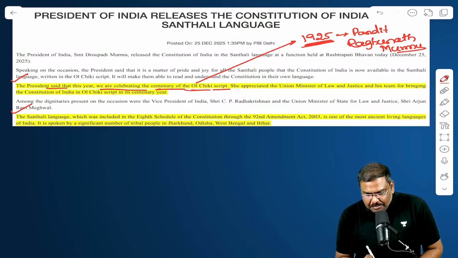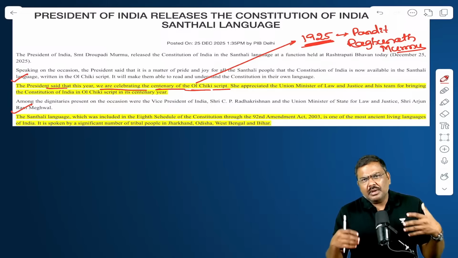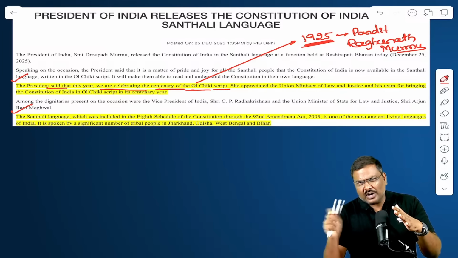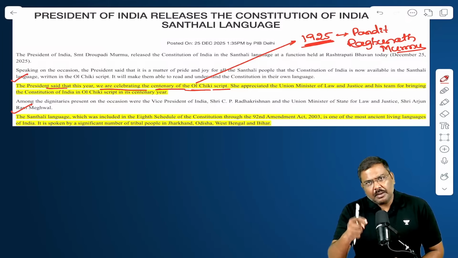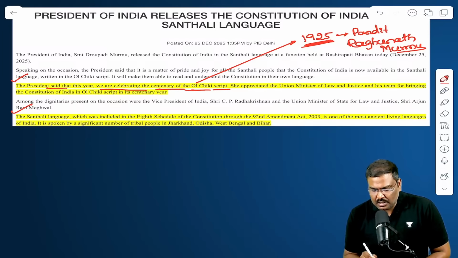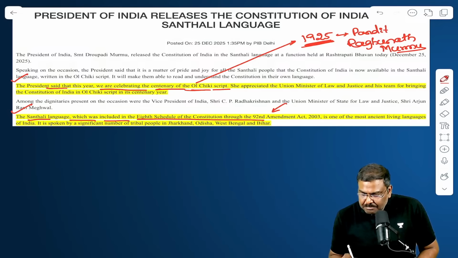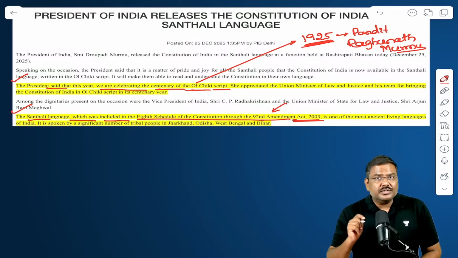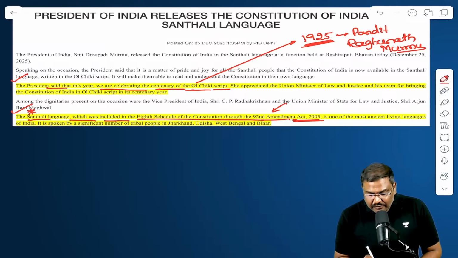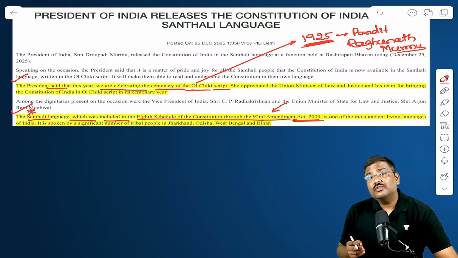And the second point that I want you to make a note of, and those who are worried, sir, how do I get the PPT, etc., don't worry, you don't have to write it down. Once the session is over, download the PPT. The PPT will be uploaded in the Telegram channel. The Santhali language was included in the 8th schedule of the Constitution of India with the passage of the 92nd Constitutional Amendment Act 2003. This is another very, very important point. Santhali is included in the 8th schedule of the Indian Constitution.